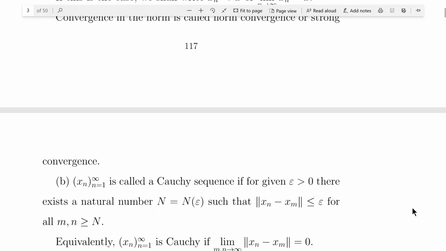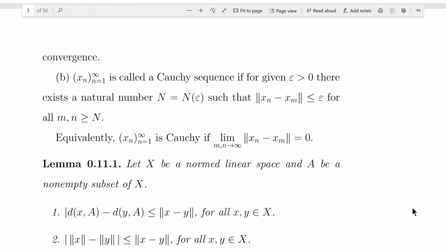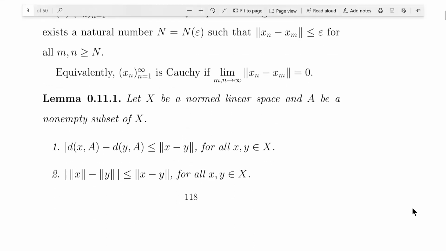The sequence xn is called a Cauchy sequence if for a given epsilon greater than 0, there exists a natural number N such that norm of xn minus xm is less than epsilon. So let X be a normed linear space and A be a non-empty subset of X.